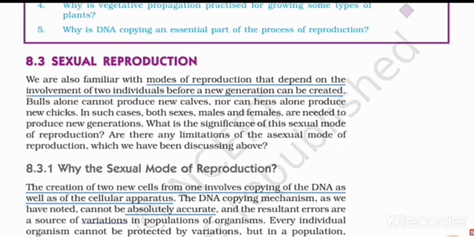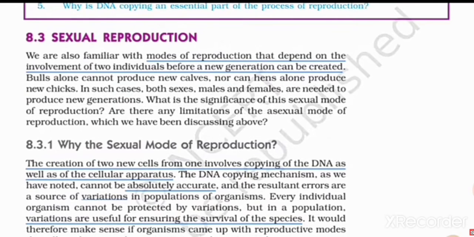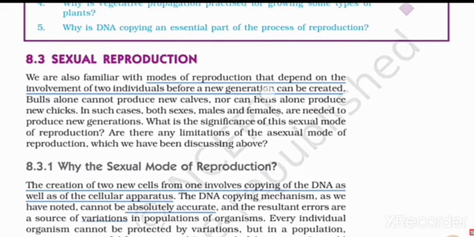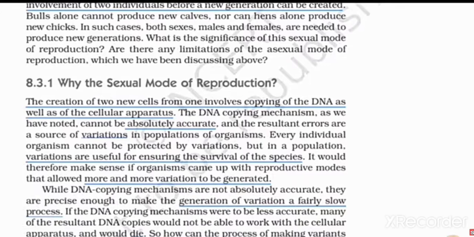Sexual reproduction is a mode of reproduction. It depends on the involvement of two individuals before a new generation can be created. It is the definition of sexual reproduction, one type of reproduction. It depends on the involvement of two individuals before the new generation comes. It is a definition, and you have to underline and mark this point.